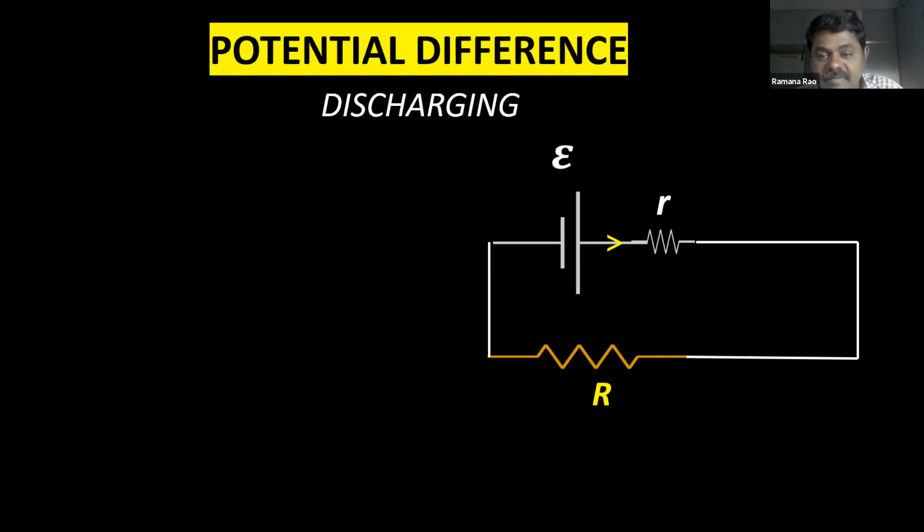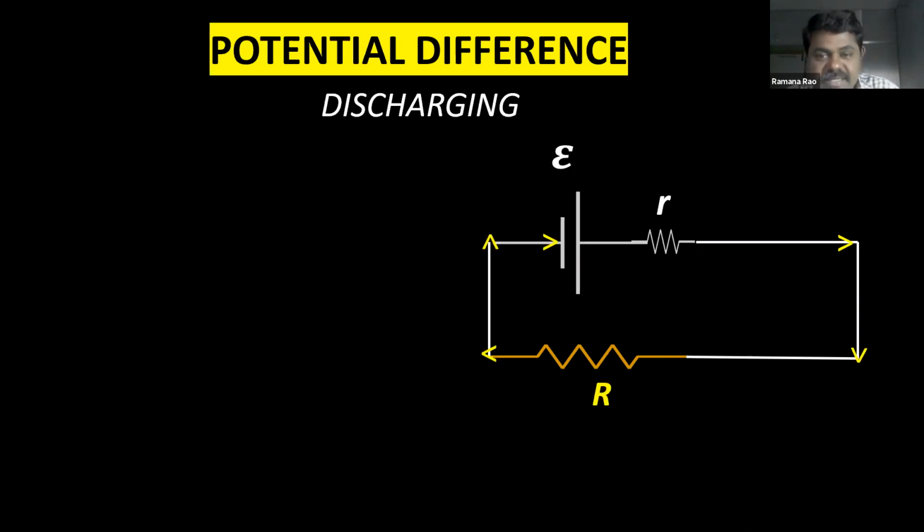The current is coming from the positive terminal of the cell, circulating through the resistance, and again coming to the battery. So this is how the battery is going to be discharging. That means we are drawing the current from the cell. So this process is known as discharging.